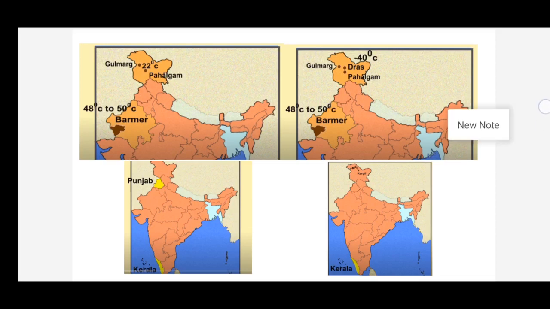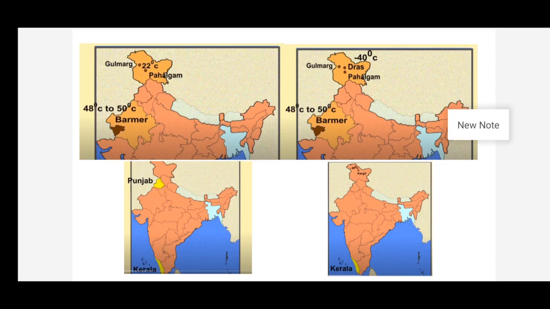So, Kerala has a tropical type of climate with warm and moist air, whereas Punjab has continental climate with extreme heat and alternate extreme cold. Because Punjab is far away from the sea. What's the meaning of continental type of climate, children? The state or the place which experiences extreme heat and cold because of its distance from the sea. The place or region is far away from the sea.